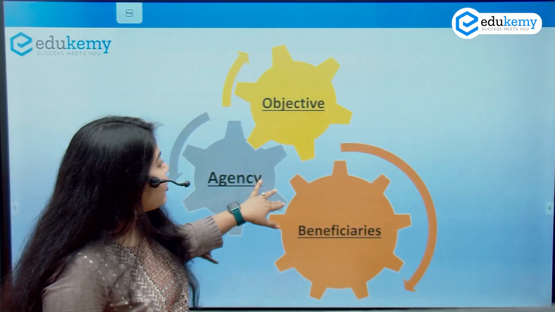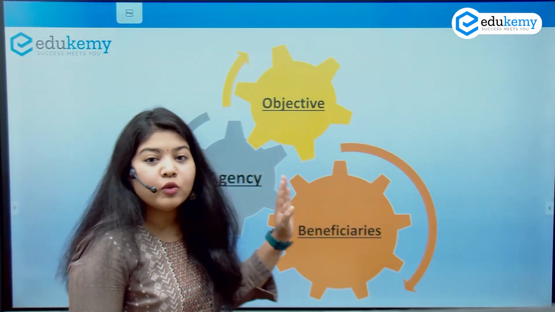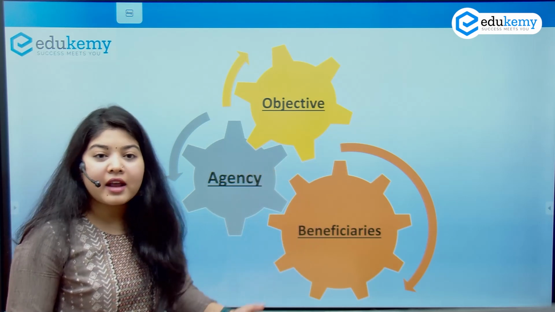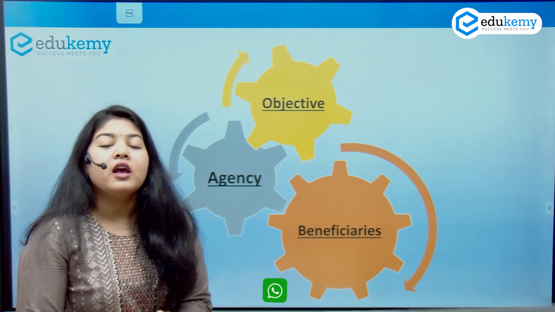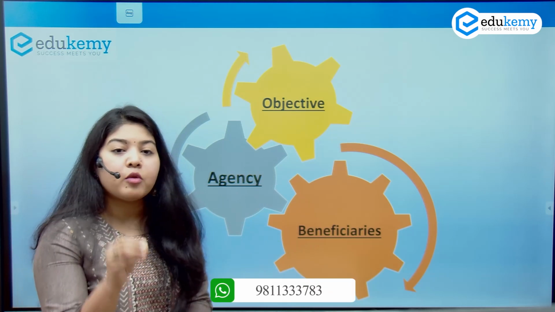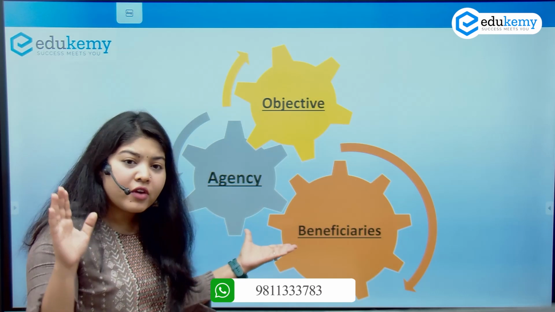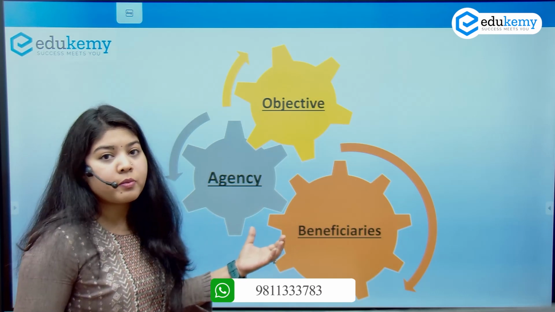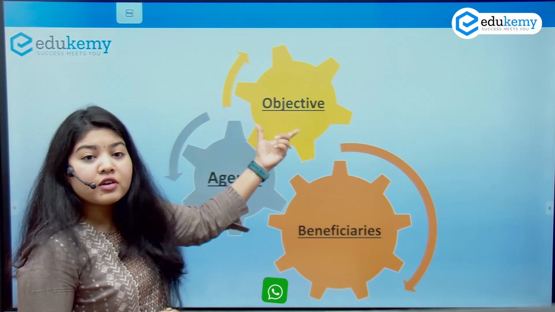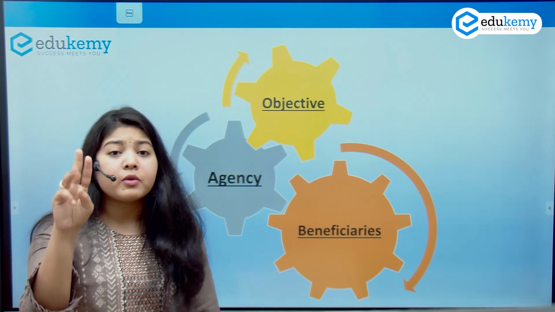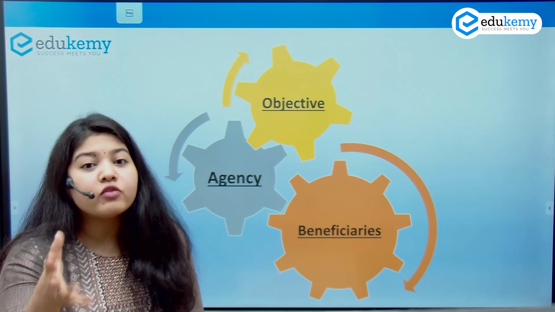If you go back to our introductory video, we had given you a formula to remember the scheme. What does this formula say? That I have to remember 3 dimensions in order to remember any scheme or attempt any question, and we devised this formula after very thoroughly analyzing all your prelims questions. My first dimension is my objective: what is the aim, purpose, objective, the agenda of the scheme?